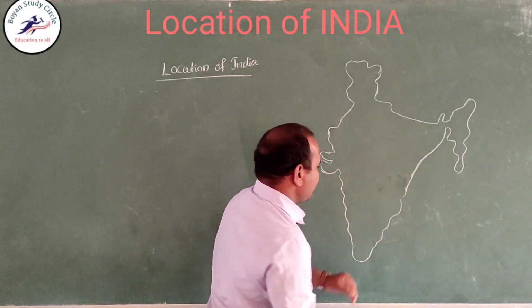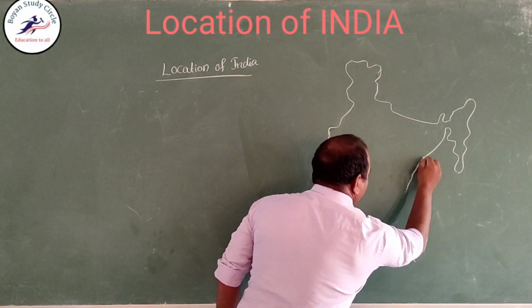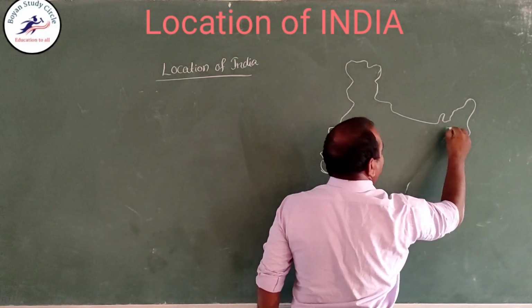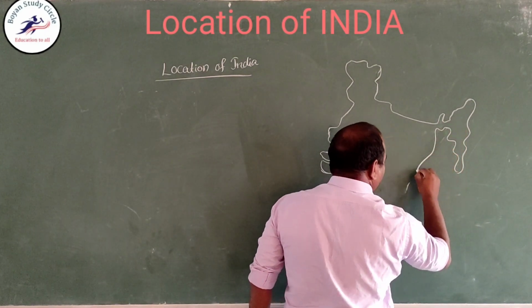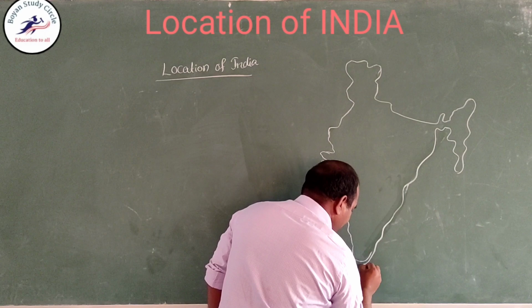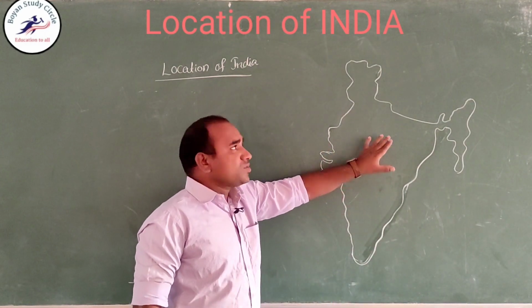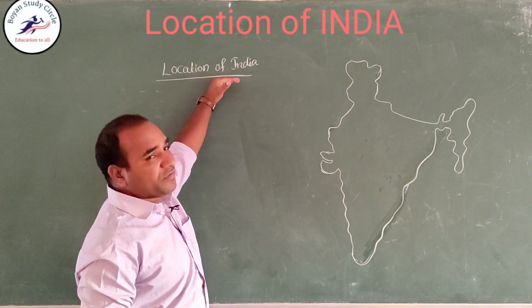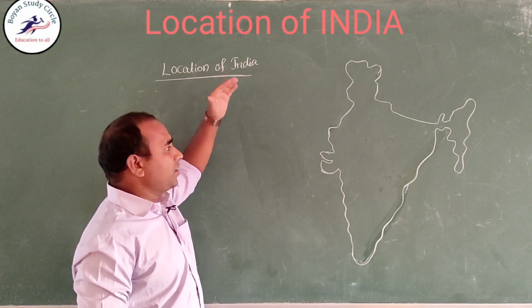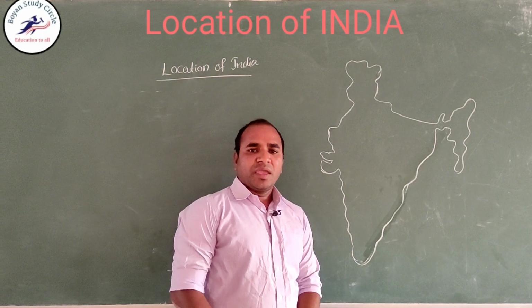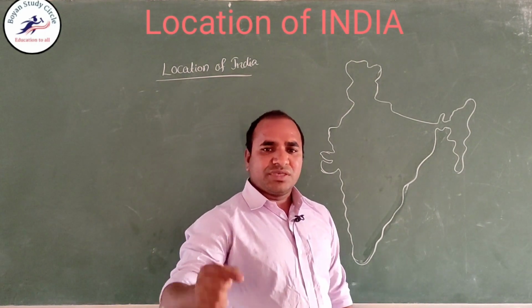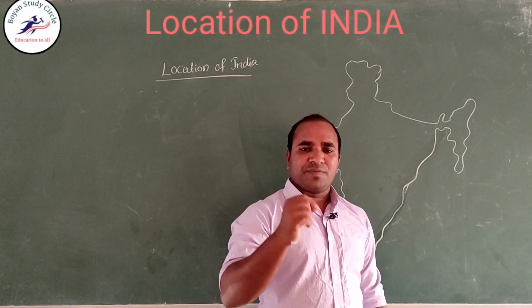See friends, this is India. This is India map. So the topic is location of India, extension of India. India is situated in the northern hemisphere.